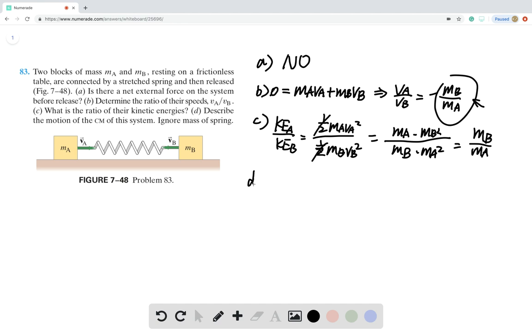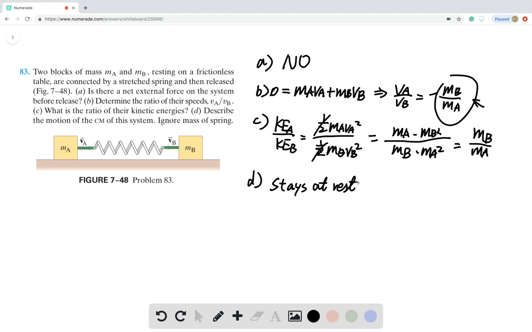Finally, it asks us to describe the motion of the center of mass of the system, and it stays at rest because, remember that the motion of any system can be described by two different motions. One is a motion of the center of mass, and the motion of the center of mass is completely determined by the external forces. And since in this system we do not have any external force, the center of mass will not move.